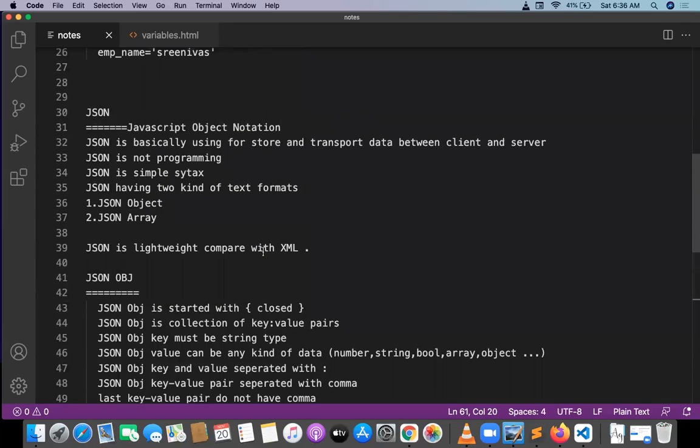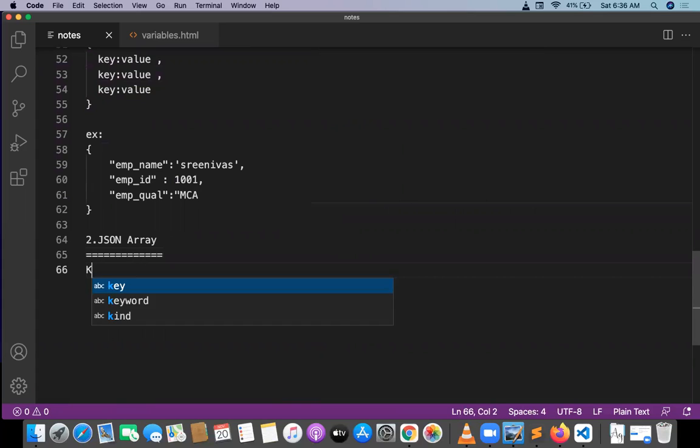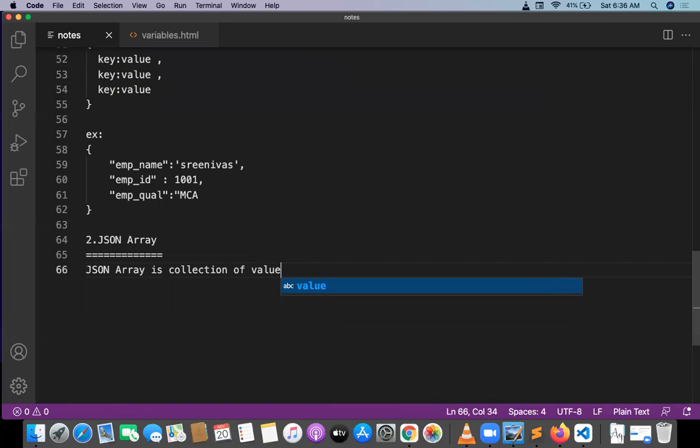So this is a JSON object syntax. Next, we have one more thing, JSON array. What is a JSON array? How can we define a JSON array? A JSON array is a collection of values.